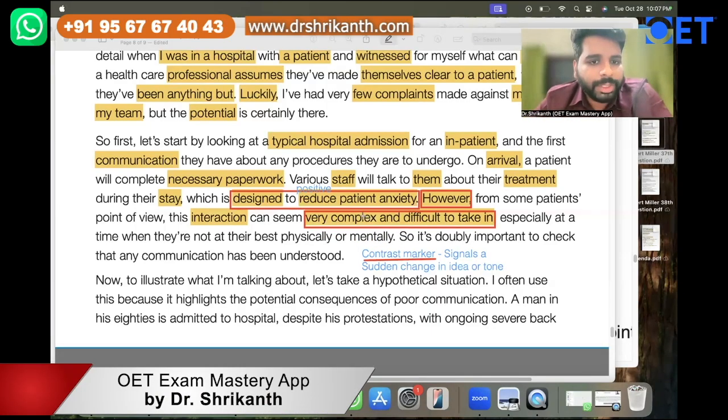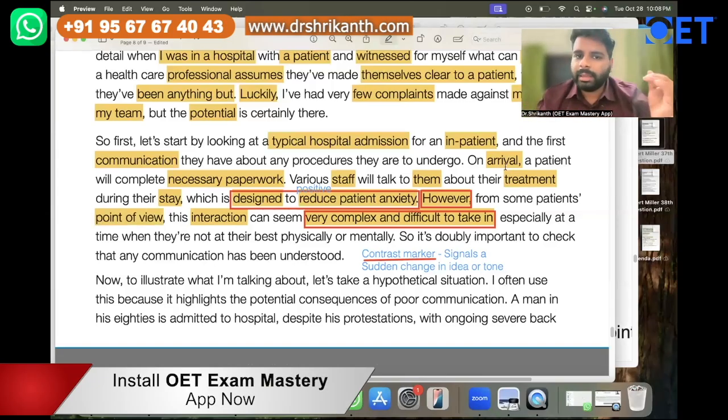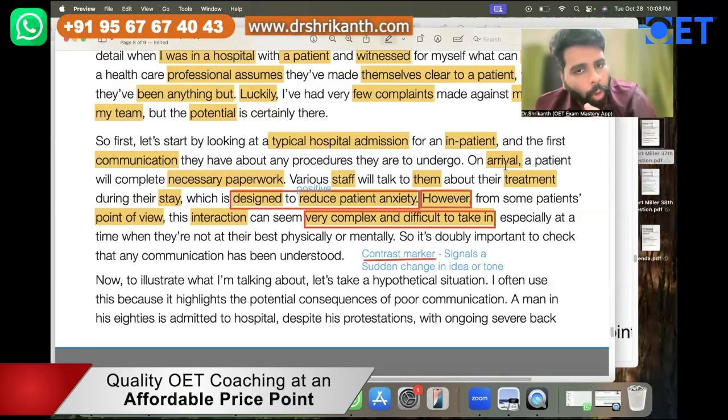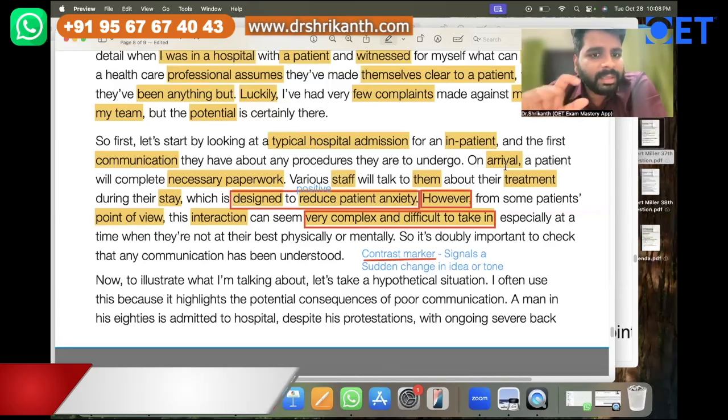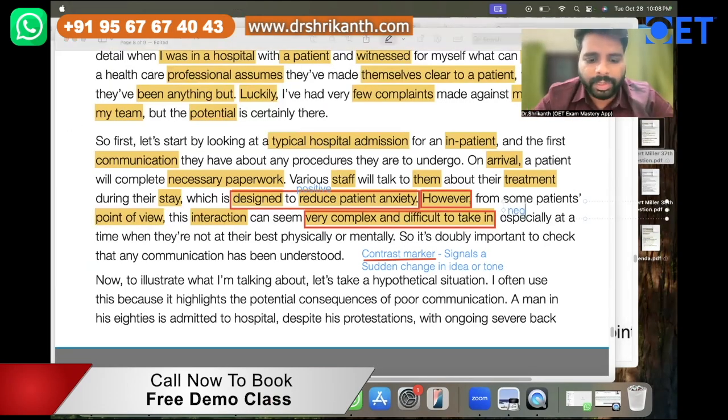So when a patient is arriving at the hospital, the medical staff goes to the patient and talks to them to reduce their anxiety, but the opposite is happening. However, see, contrast marker, so a sudden change is happening. However, for some patients, this interaction can seem very complex and difficult to take in. So what is that information? That is negative information.